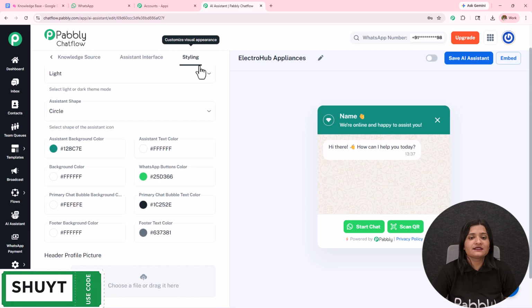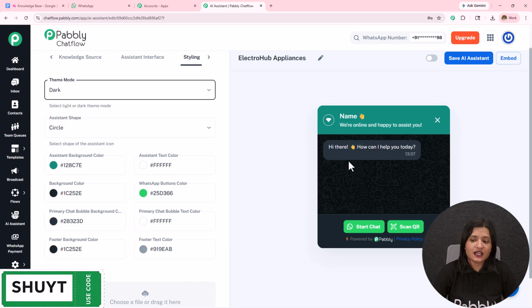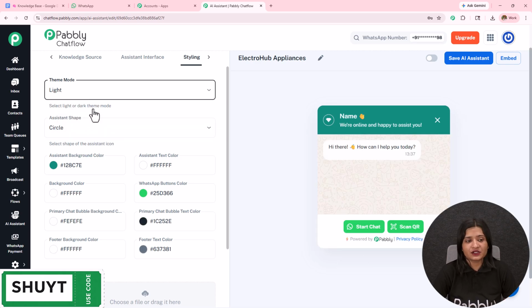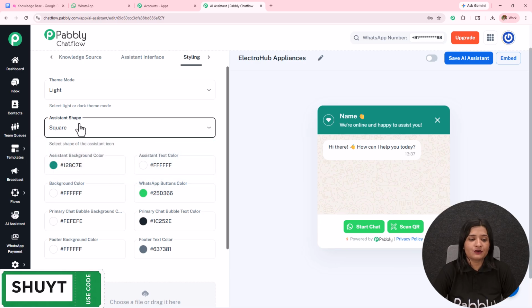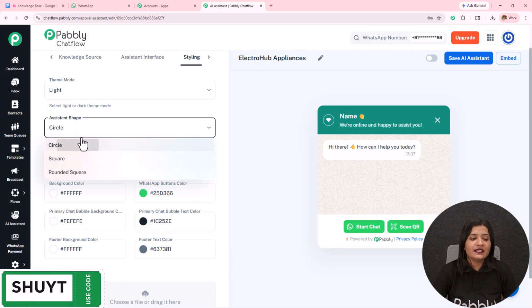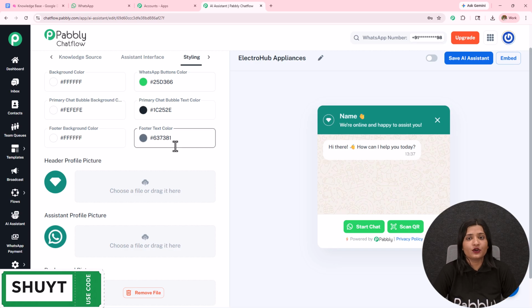The final part is this styling, where I have selected the theme mode as light. You can select it as dark also, and this is how your AI agent will appear in front of the customers. Then we have this assistant shape. I have selected circle. You can select square or rounded square according to your requirement. Then I have set the background color, text color, button color, chat bubble color to the default values, but you can change this according to your preference.